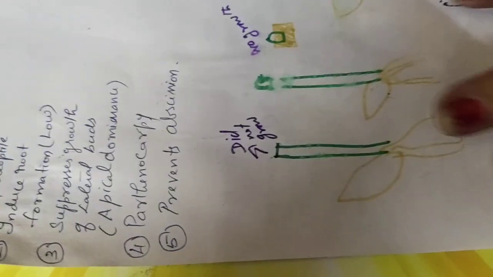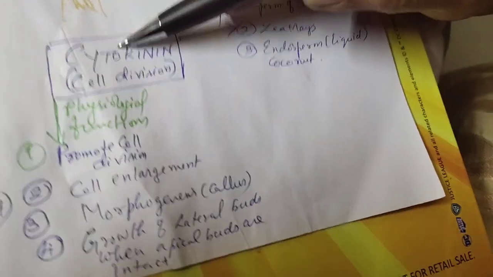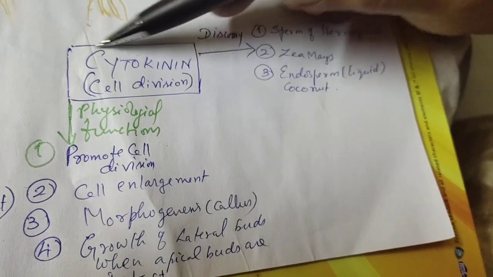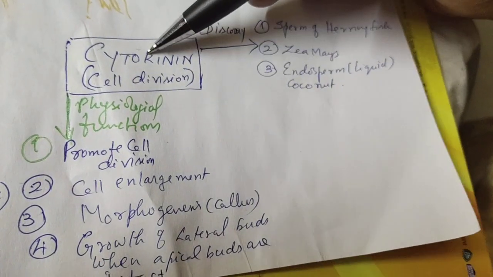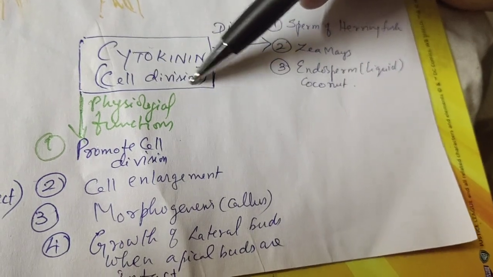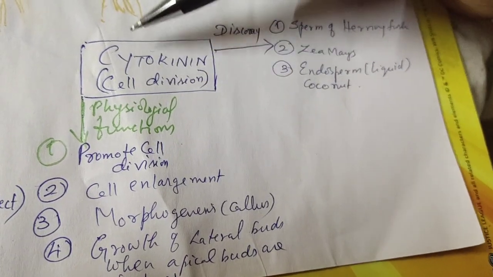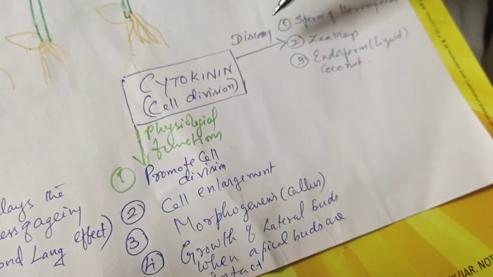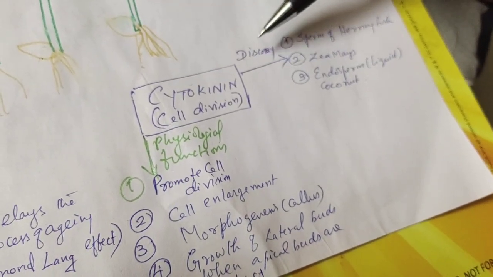Next we will move on to the second hormone, called cytokinin. From the word itself you can understand: cyto means cell, kinin means division. So these hormones promote the metabolic activity called cell division. First we will see the discovery and then move on to where this hormone is found.